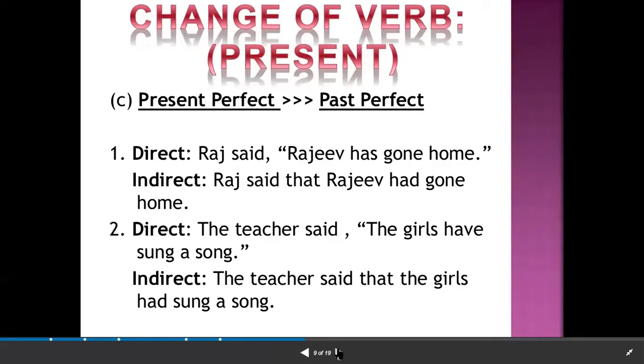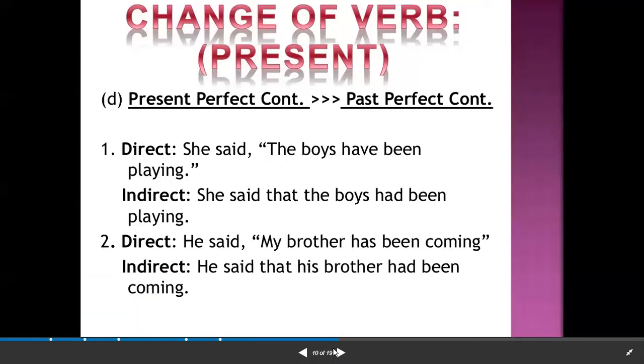See here, first example. Raj said Rajiv has gone home. Raj said that Rajiv had gone home. The teacher said the girls have sung a song. The teacher said that the girls had sung a song.